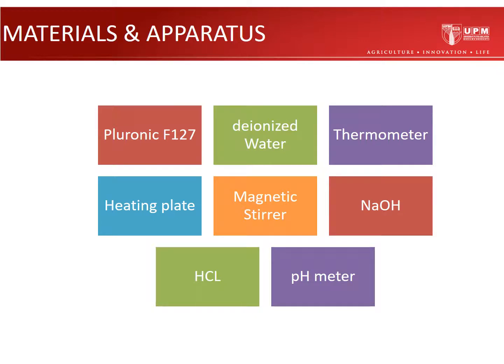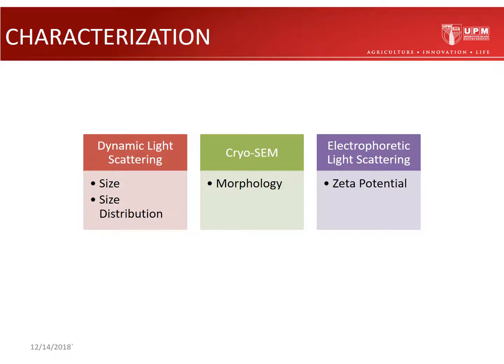Okay, now we proceed with the materials and apparatus needed for carrying out the experiment. The first one is Pluronic F127. The second one is deionized water, thermometer, heating plate, magnetic stirrer, sodium hydroxide, hydrochloric acid, and also pH meter. Okay, now we move to the characterization needed for the experiment. The first one is dynamic light scattering, then cryo-SEM, and the last one is electrophoretic light scattering.